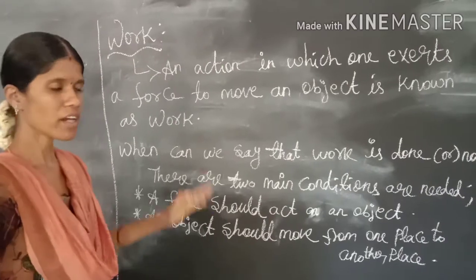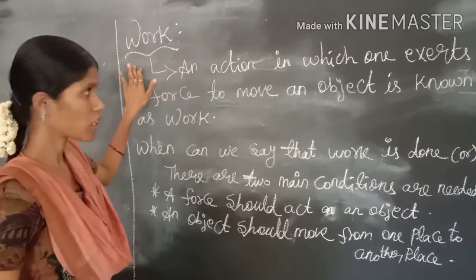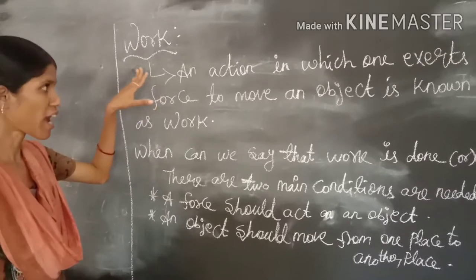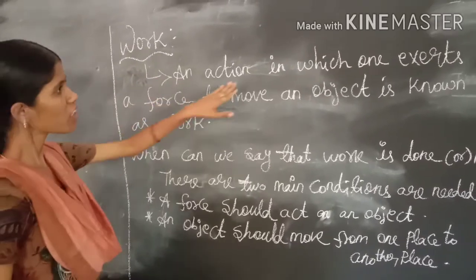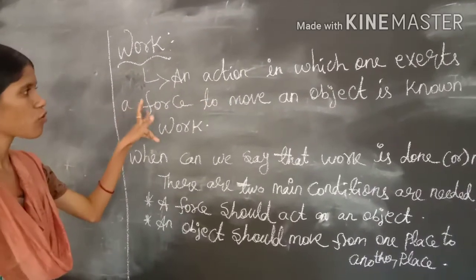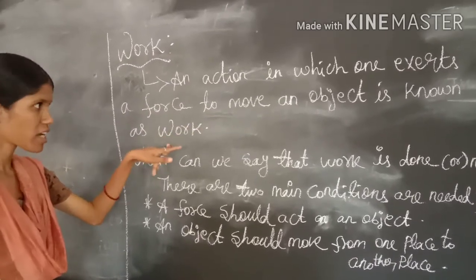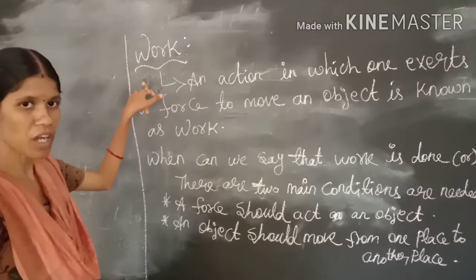Next we are going to learn about work. Work means an action. It is an action or process in which one exerts a force to move an object. Which means work is a process.